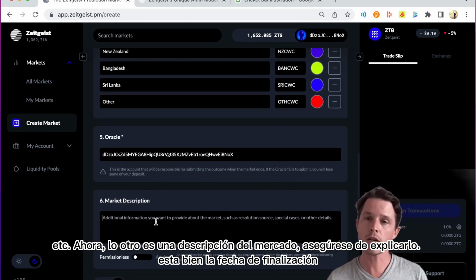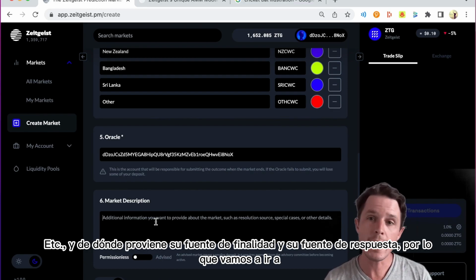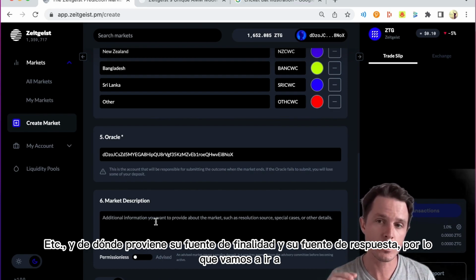Now, the other thing is a market description. Make sure you explain this well, the end date, etc. And where is your source of finality and your source of answer coming from?